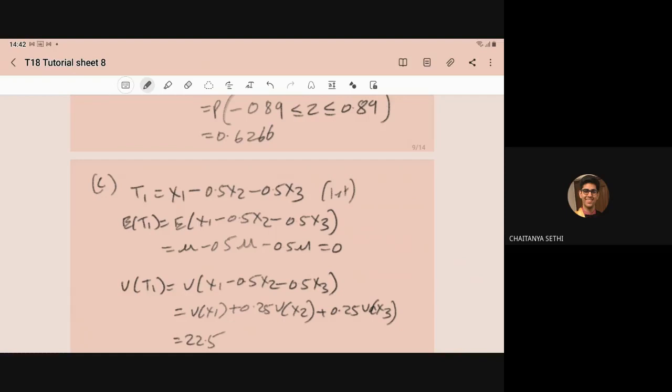So it will become mu minus 0.5, 0.5 means 1 minus 0.5, 0.5, that is the 0. And variance of T1 will become variance of x1 plus minus 0.5 whole square, that is 0.25.